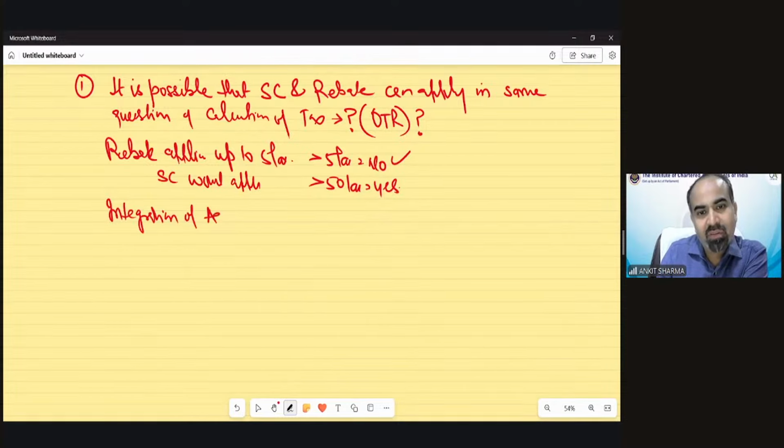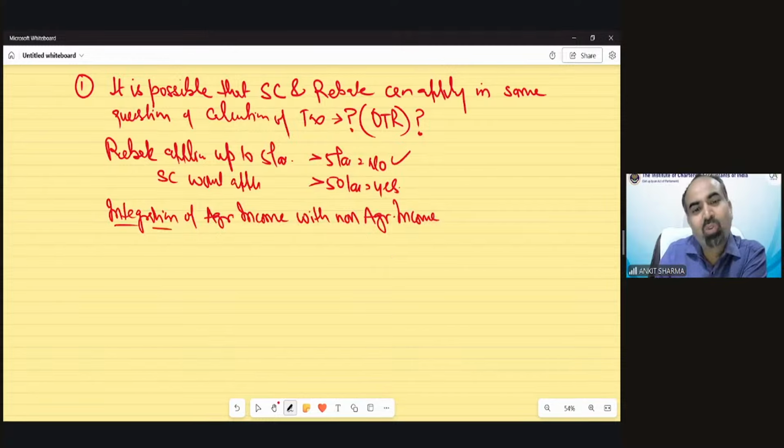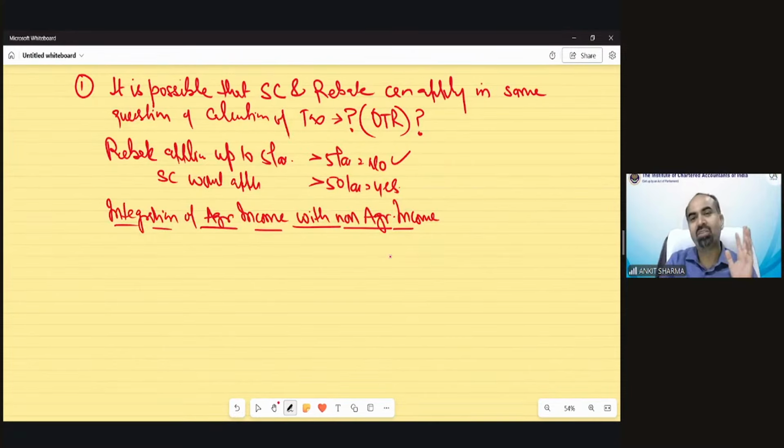Integration of agricultural income with non-agricultural income. You can ask this question to any of your friends or to whomsoever it may concern. Anyone you can ask. And I can bet you 99% or even 100% cannot answer it. So you are going to learn something today which I believe not even 1% know, even those who are doing CA. And those in CA Final also, maybe.